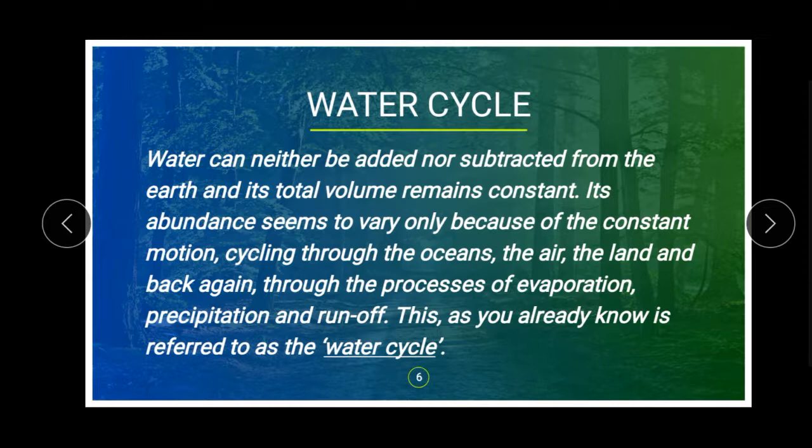First, what happens in the ocean? The sea water will evaporate. Evaporation will happen, and that reaches the cloud. After that, condensation happens. And after that, what happens? Rain. What is that rain? We say it is precipitation. Then it comes to the land. Then again what happens? It will run off and reach the ocean. And again evaporation, again to the cloud, then again rain, again runoff, again to the ocean. So this cycle continues. Because of this, water remains constant.